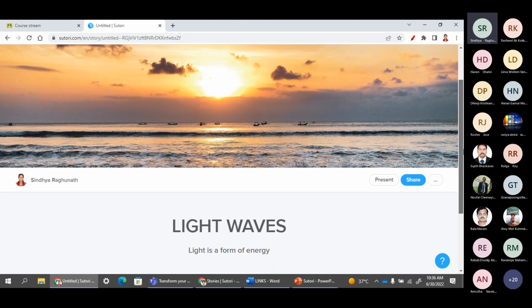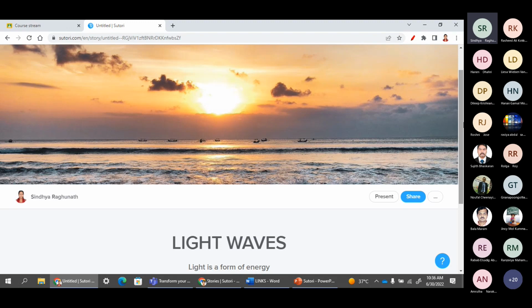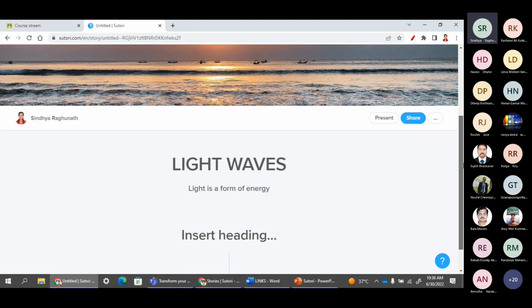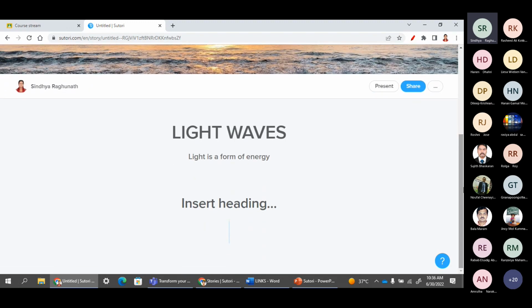Okay, so that is the first part, the panel area. And we are moving to add items here. So let us see how we can do that. So here again it is asking, this is optional. If you want, you can add subheadings, or if you don't want, we can even delete that.